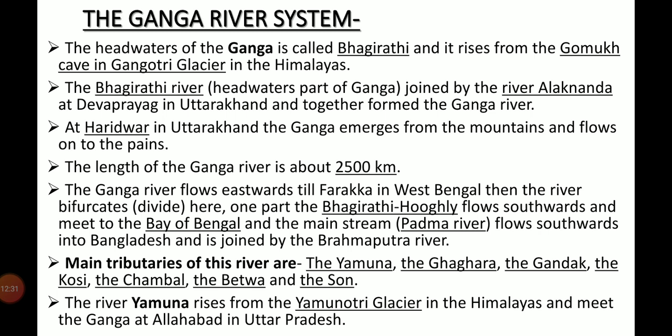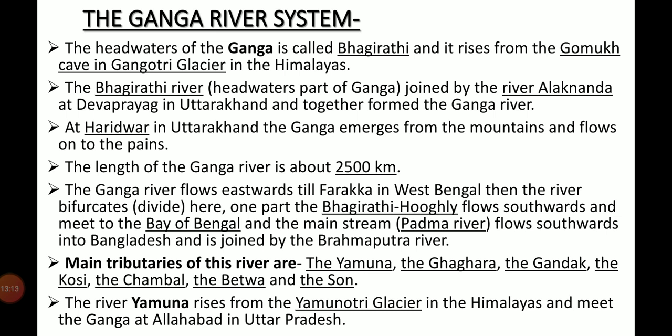Next Himalayan river is the Ganga River. The headwaters of the Ganga is called Bhagirathi, and it rises from the Gomukh cave in Gangotri Glacier in the Himalayas. The Bhagirathi River is joined by the river Alaknanda at Devprayag in Uttarakhand and together they form the Ganga River. At Haridwar in Uttarakhand, the Ganga emerges from the mountains and flows onto the plain area. The length of the Ganga River is about 2,500 km.